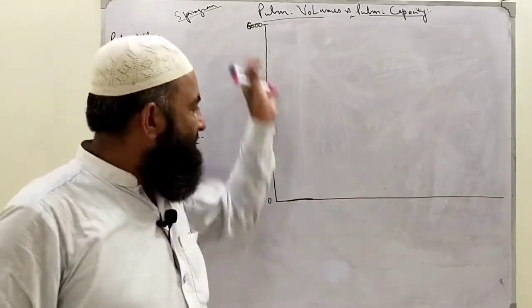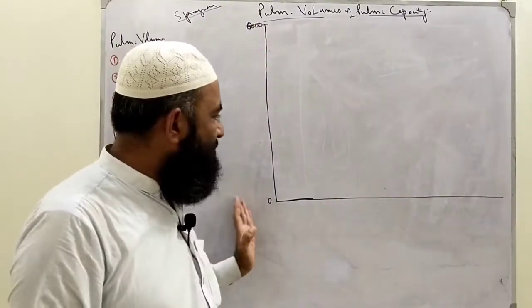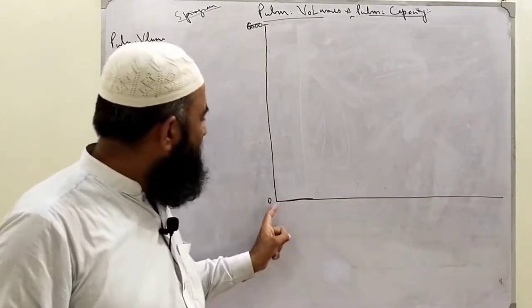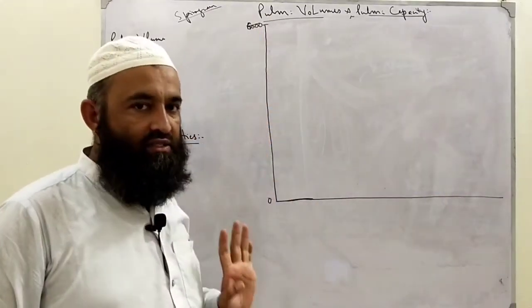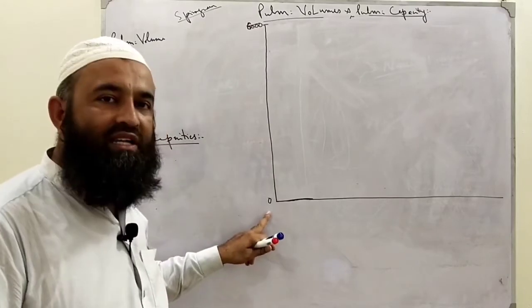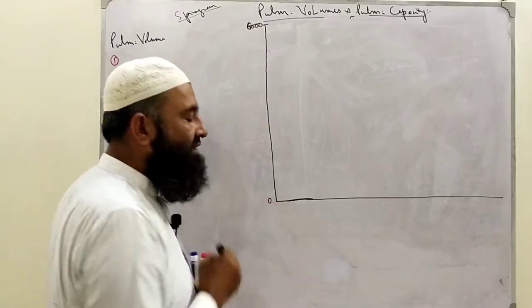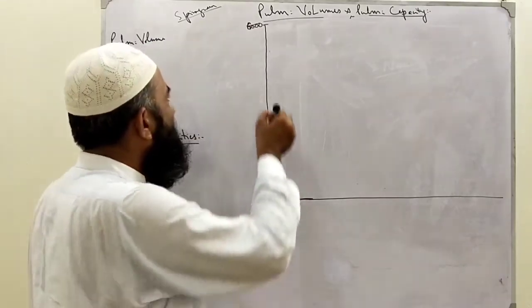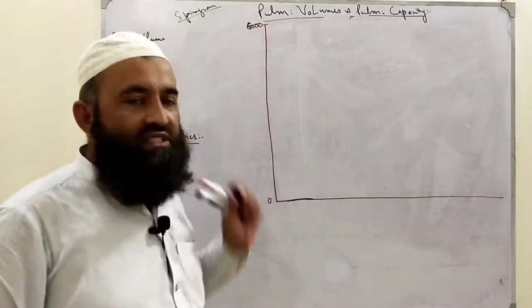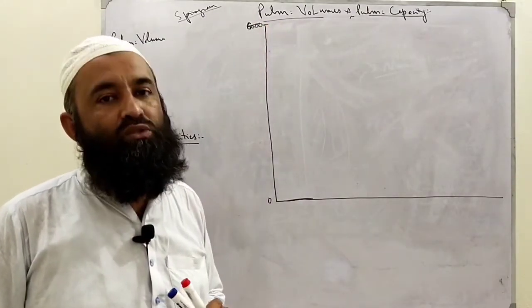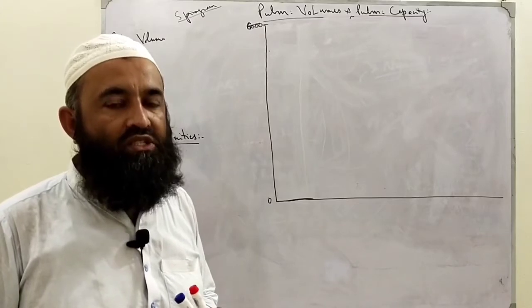Clear? But we are creating a scenario. Draw a line along the y-axis. Now, first marking give at 0. I have labeled this 0, you also label this. Our peak graph is up to the 6000. Clear? 6000.